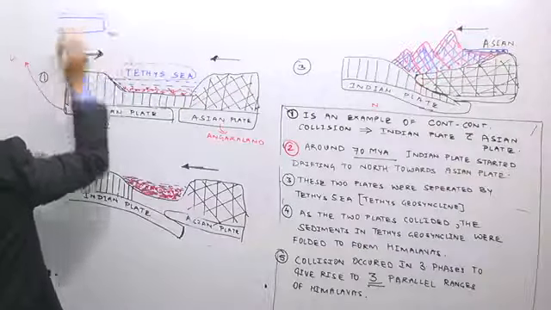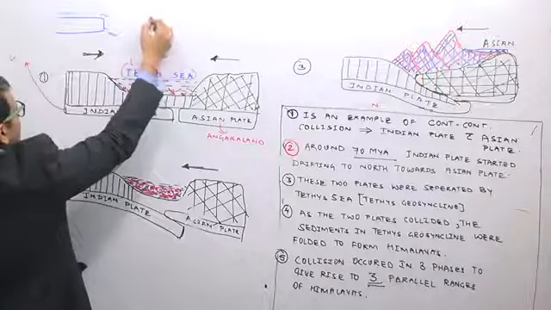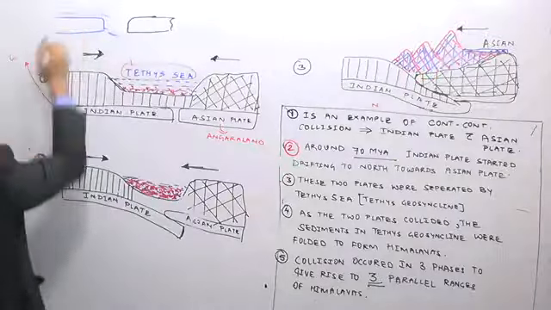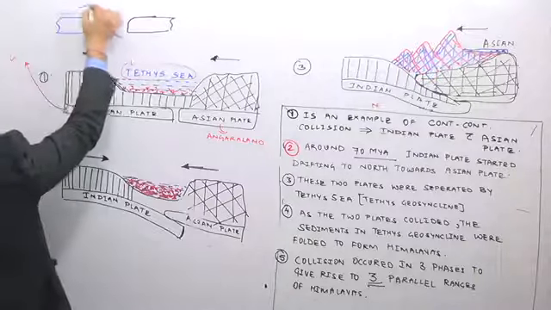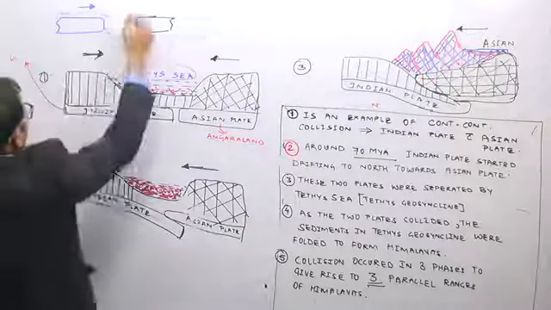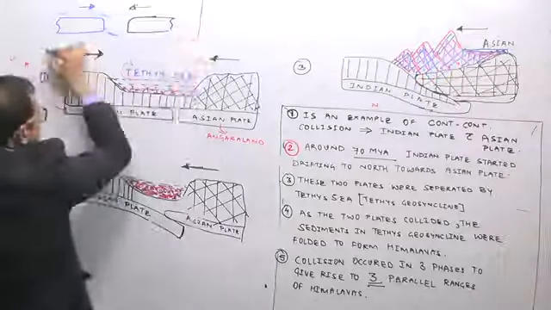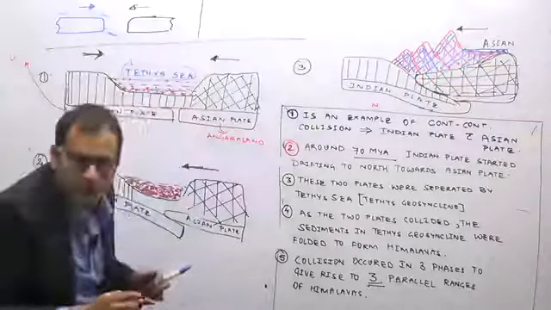If this is one oceanic plate and this is a continental plate here, when these two plates collide, I hope that you can see this, yes.